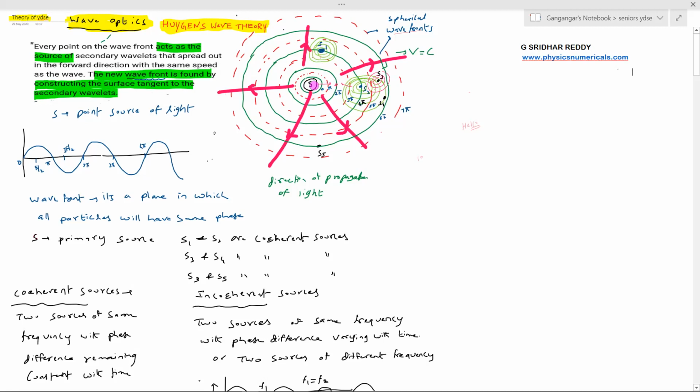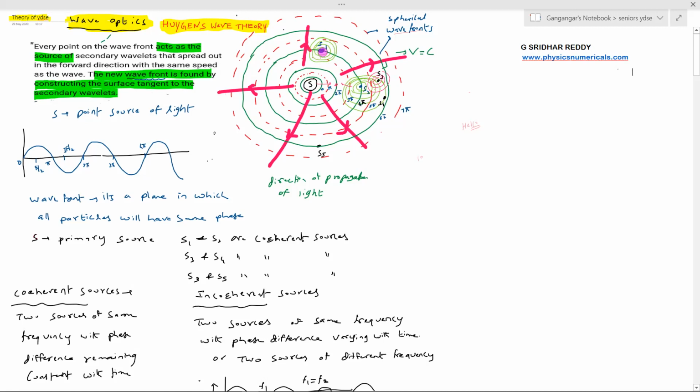S is the primary source. S1 and S2 will become secondary sources. In turn, they also start emitting wavefronts. Next question comes: how will the wave propagate? The direction of wave propagation will be perpendicular to the wavefront. So what makes the light propagate?